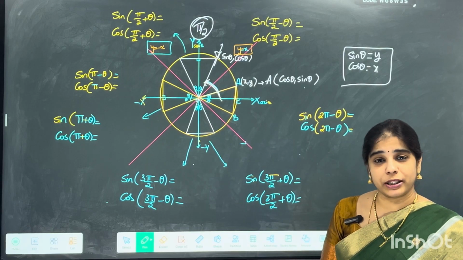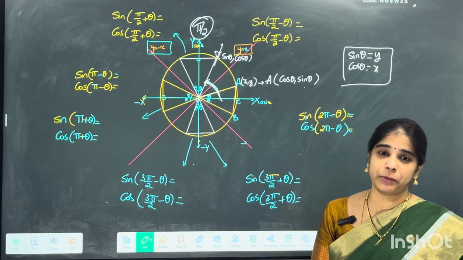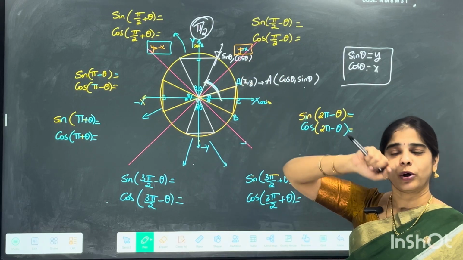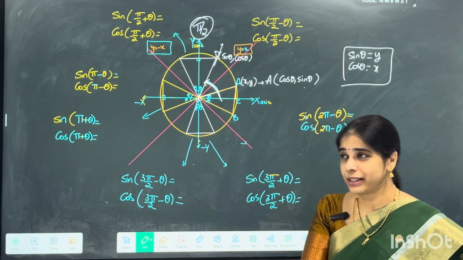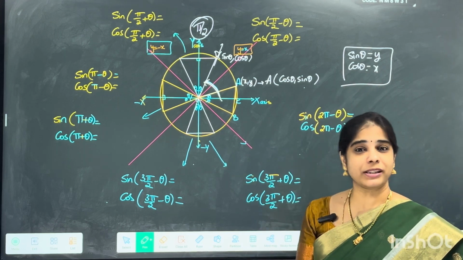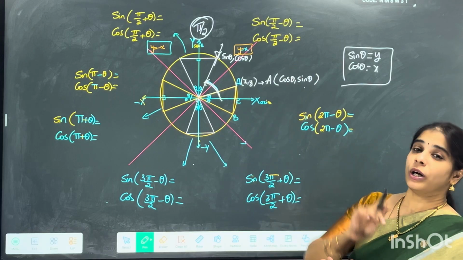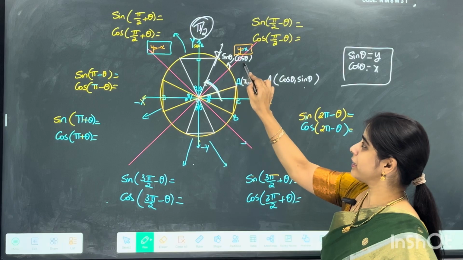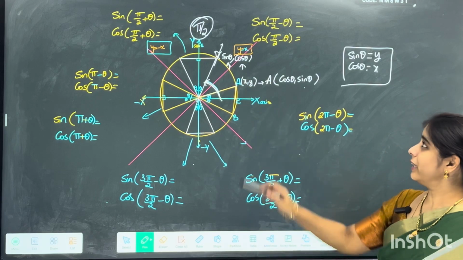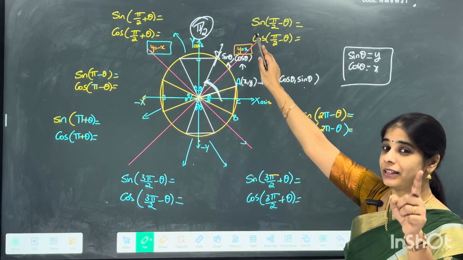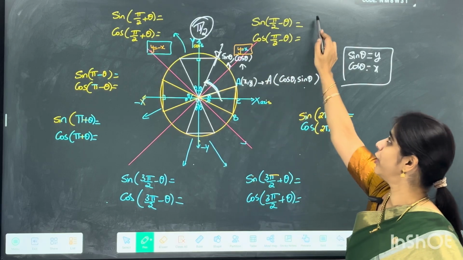Now I am talking about what is sin of pi by 2 minus theta and cos of pi by 2 minus theta. What did I say about the x and y coordinates? X coordinate is always cos, y coordinate is always sin. So now accordingly, write down what it is. This is my x coordinate and y coordinate. My question is regarding sin first. Sin obviously is its y coordinate. What is its y coordinate?